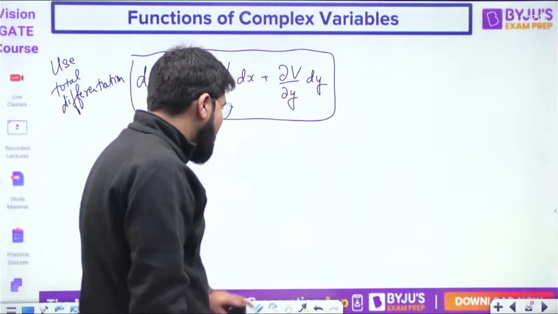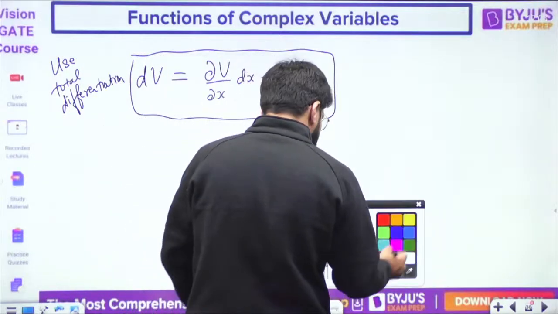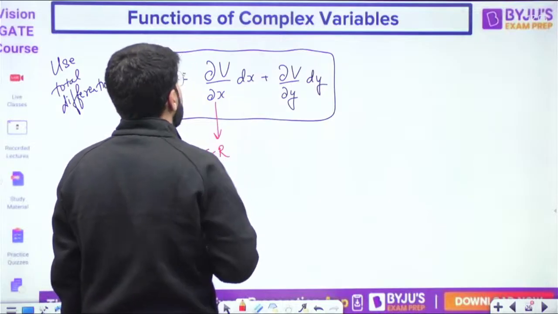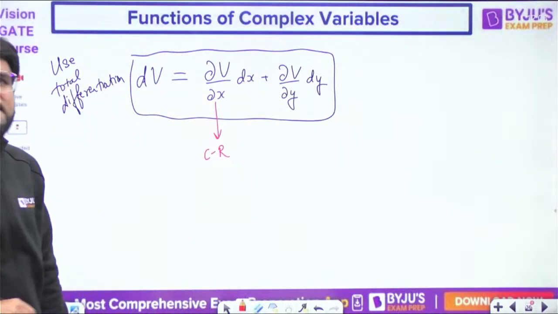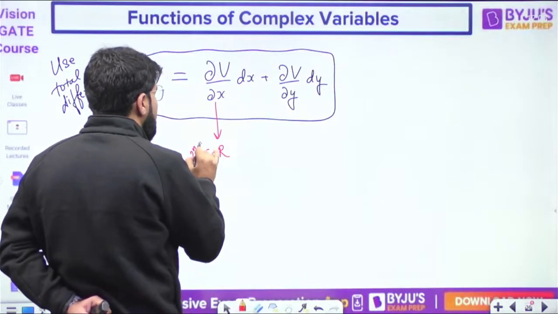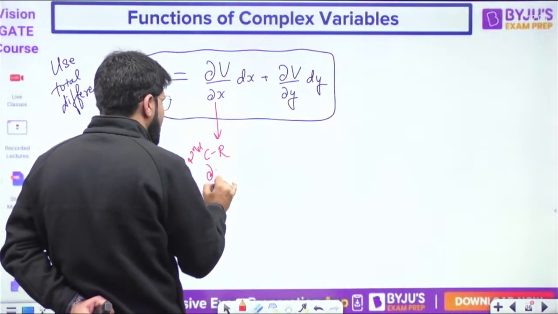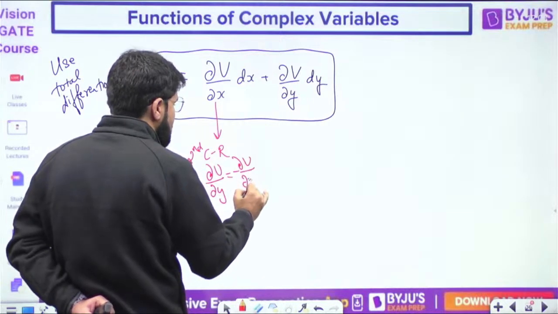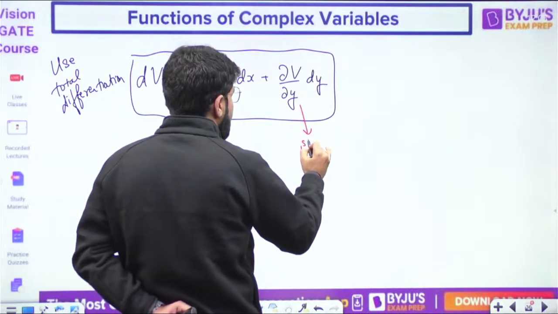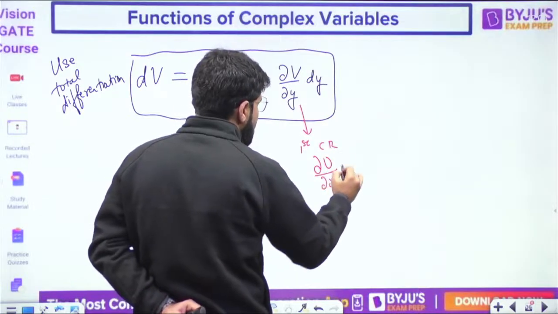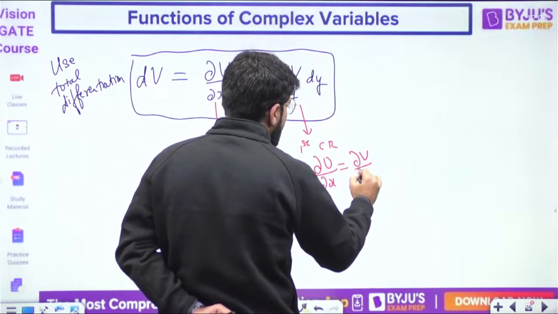ठीक है. But अब CR equation आएगा. As per the CR equation, what is ∂v/∂x? यहाँ पे आएगा second CR equation, because ∂u/∂y = -∂v/∂x. And यहाँ पे आ जाएगा first CR equation, ∂u/∂x = ∂v/∂y.